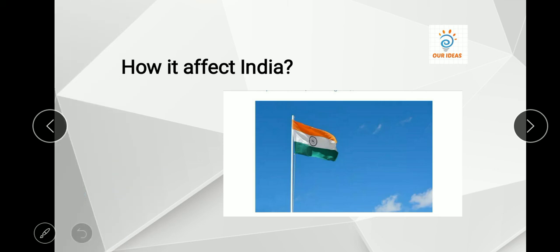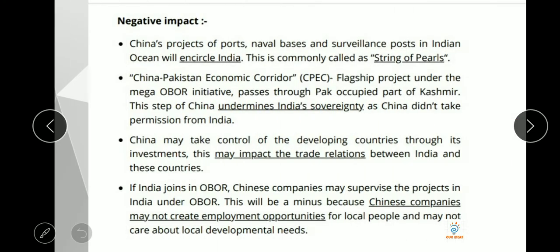So last most important point, that is how it affects India. So China's project of negative impacts. First we talk about negative, and there is some positive also, but hardly. China's project of ports, naval bases and surveillance posts in the Indian Ocean will encircle India, as I mentioned earlier, the string of pearls. This is commonly called the string of pearls.